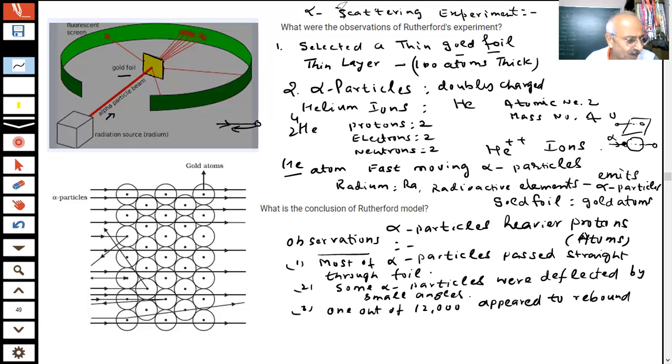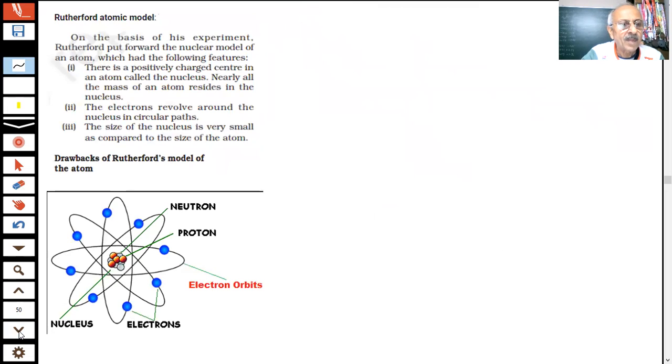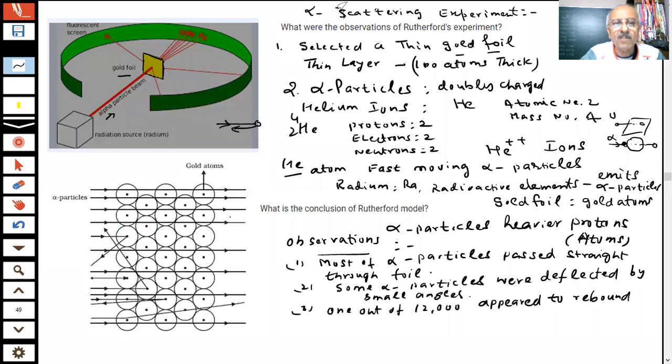I give you 1 minute to answer my question. What is the conclusion, student? The experiment has been done. The observation has been made by Rutherford. And the question is, what is the conclusion of the Rutherford model? Students, can you tell me what the conclusion is? Can you think? Students, can I rub this part? Tell me. You have noted down? Noted down, students. Okay. So what is the story?